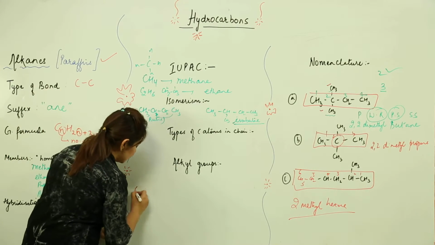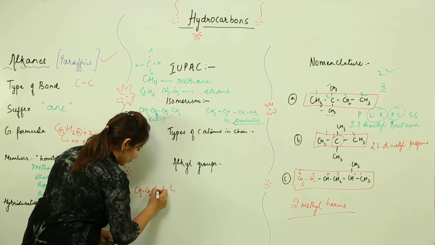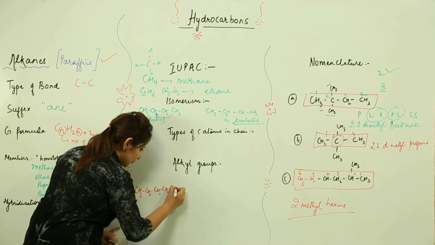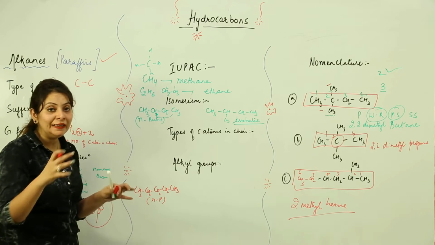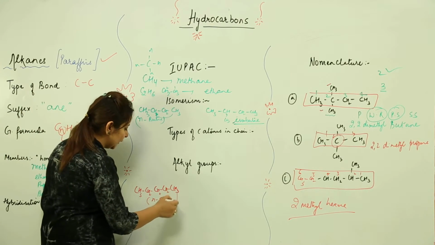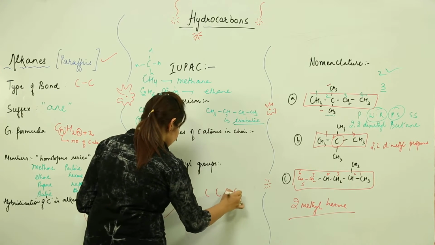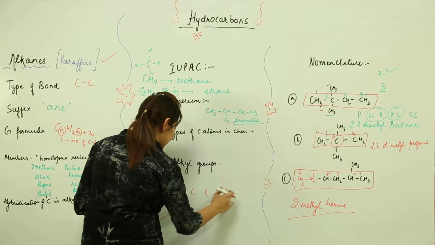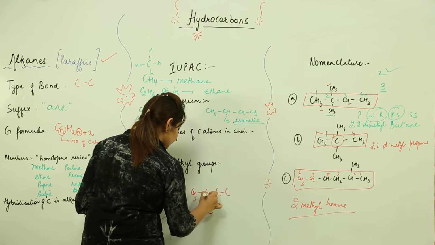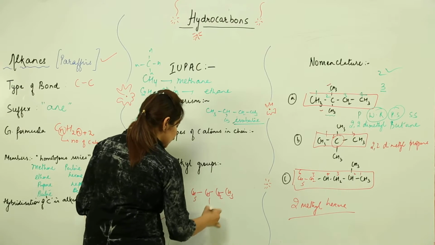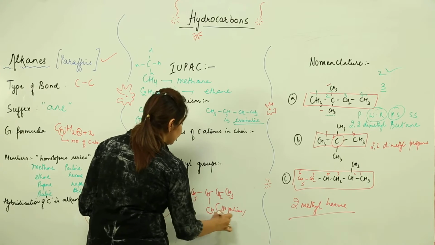Likewise, you can do it for pentane. So see, if this is my pentane, this is my normal pentane. Now I am going to condense it. I can move this group to any of the center carbon. Suppose I have put it here. So this is my isopentane, that means an isomer of pentane.